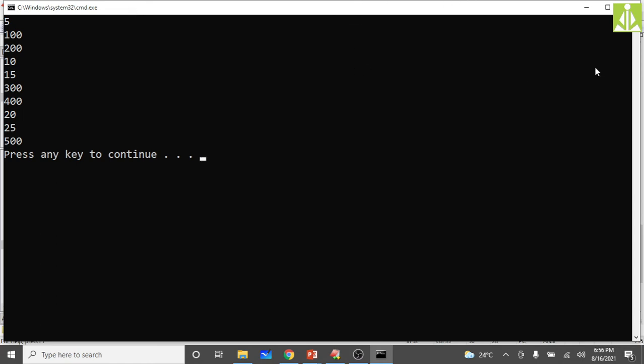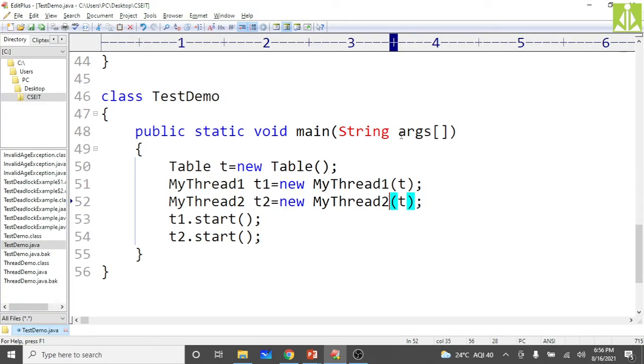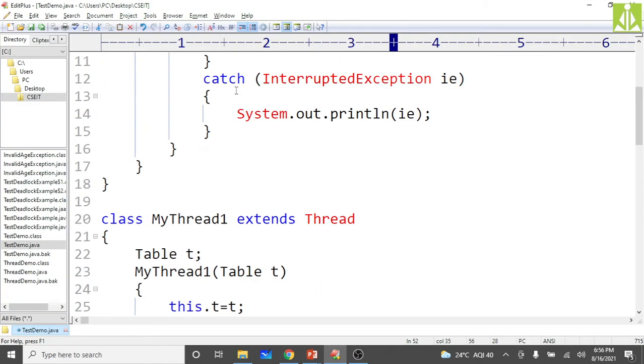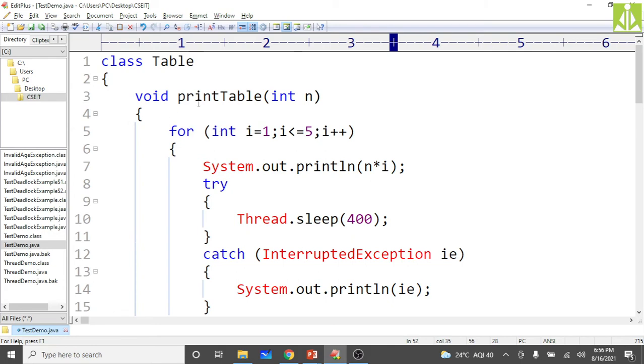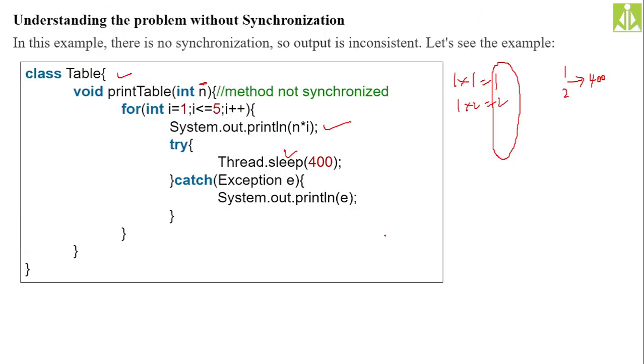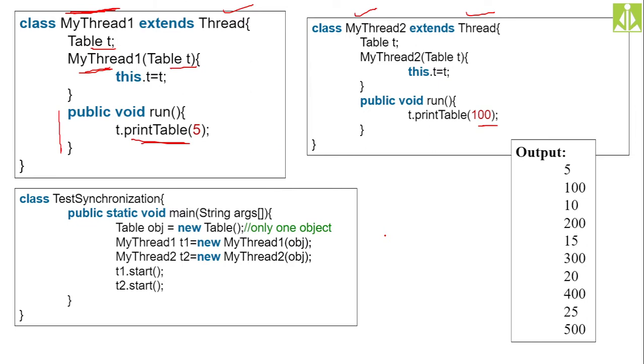So quickly, to show how we can achieve that, just make the print table method we have written synchronized. So this is the problem, understanding the problem without the synchronization that we have done. So we understood that without synchronization, we are getting the output in an unsynchronized way, in an unordered way.